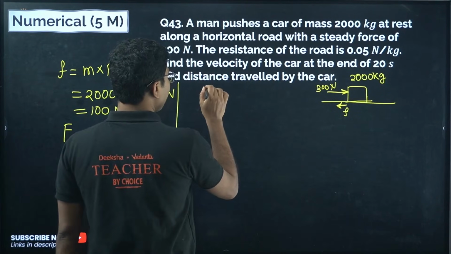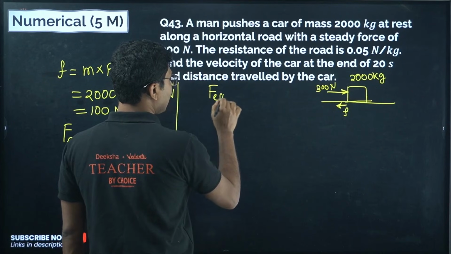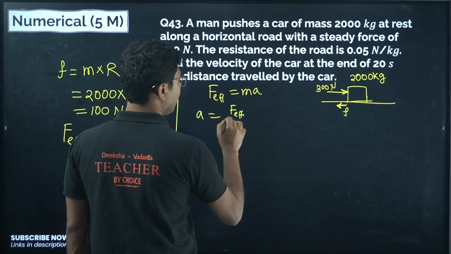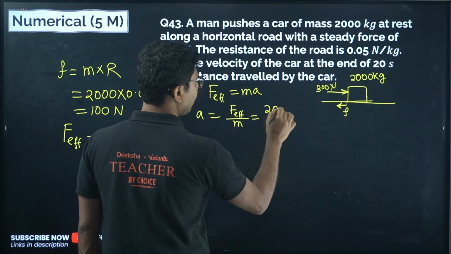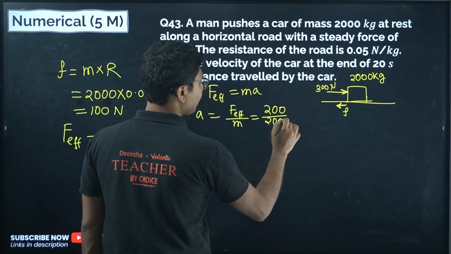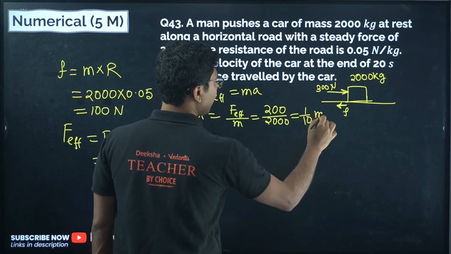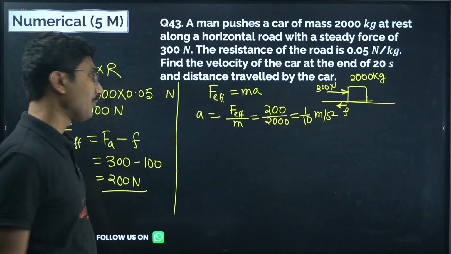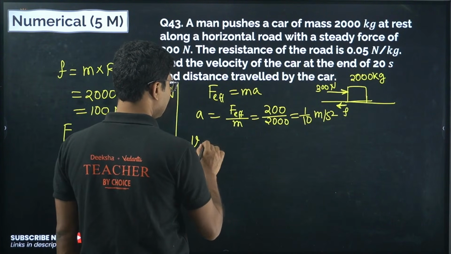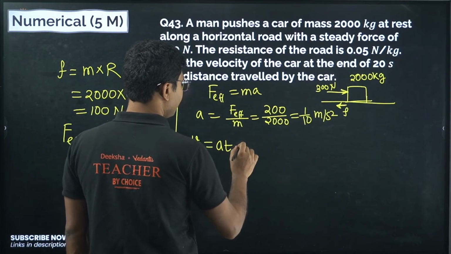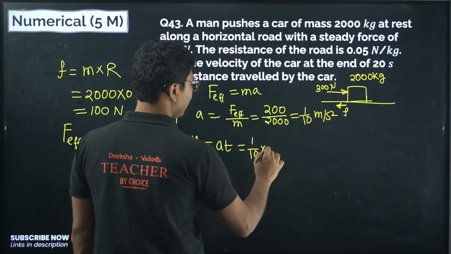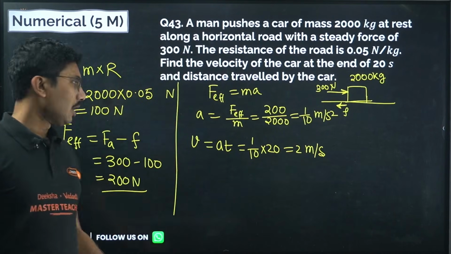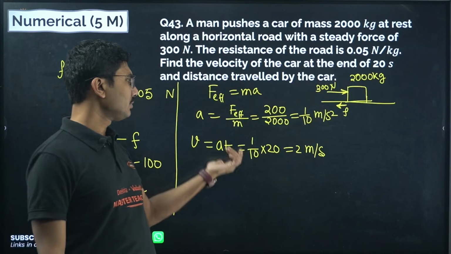Now what do we know from Newton's second law? F equals ma, and that is only for effective force. So acceleration is effective force divided by mass, that is 200 Newton divided by 2000 kilograms. So that is 1/10 meter per second square. So acceleration is calculated. Now they asked you to calculate the velocity at the end of 20 seconds. So velocity after 20 seconds is given by a into t. So it will be 1/10 into 20, that is 2 meter per second. V is equal to u plus at. U was 0, so just at.